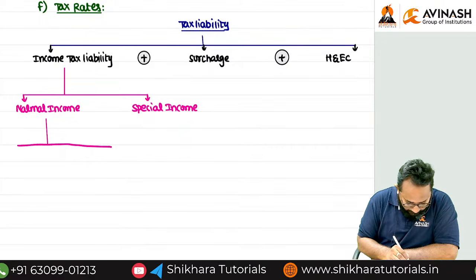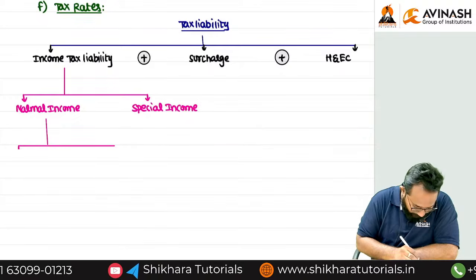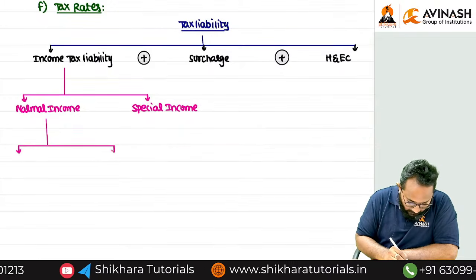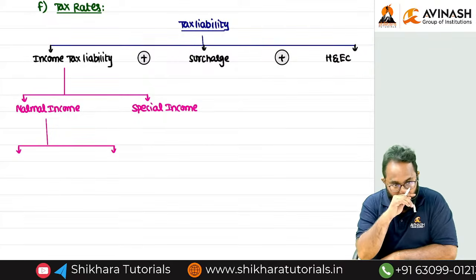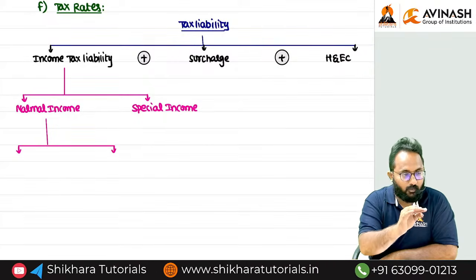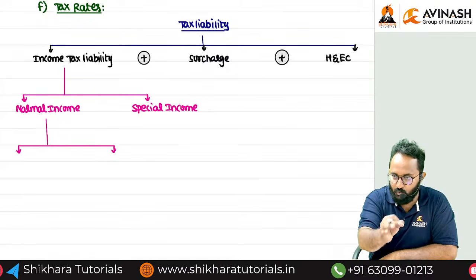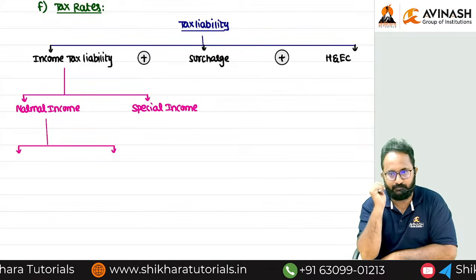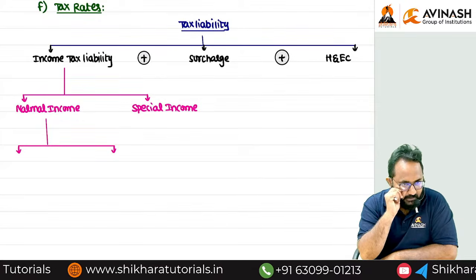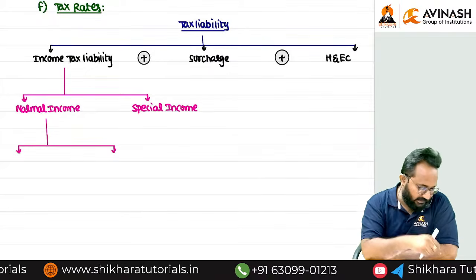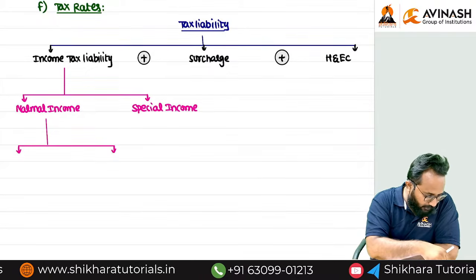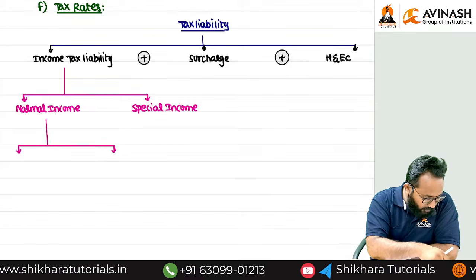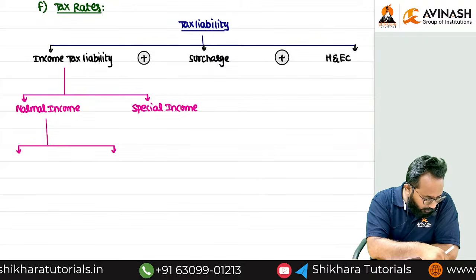you have an option to follow 2 regimes. For individual, HUF, AOP, BOI, AJP, you have an option to follow default as well as optional. From the company point of view also, you have an option to follow both the rates.